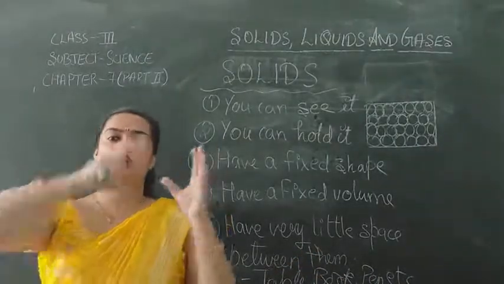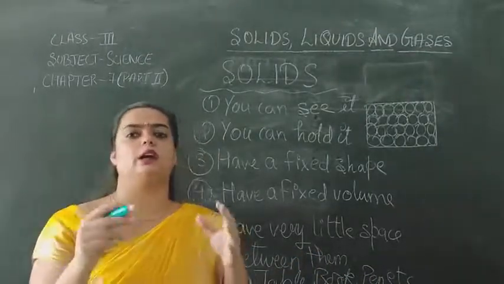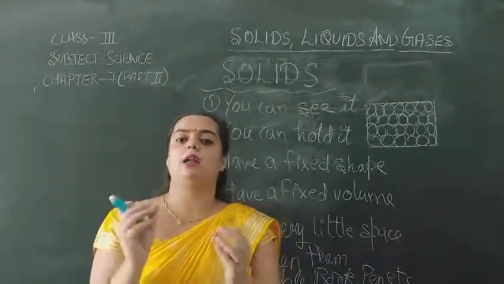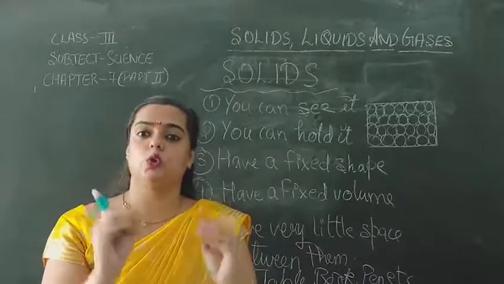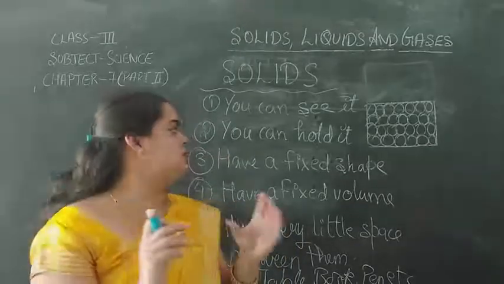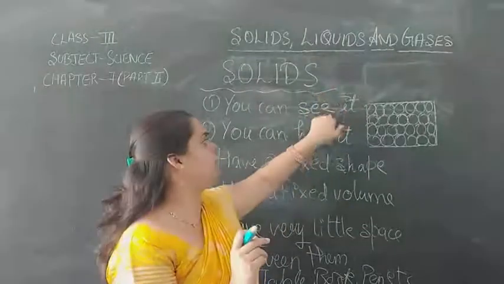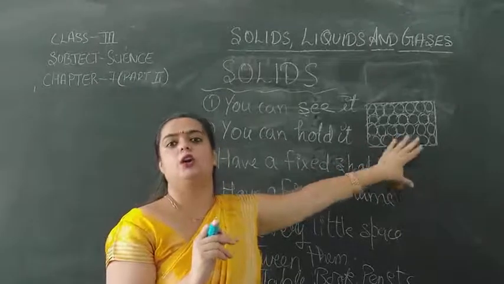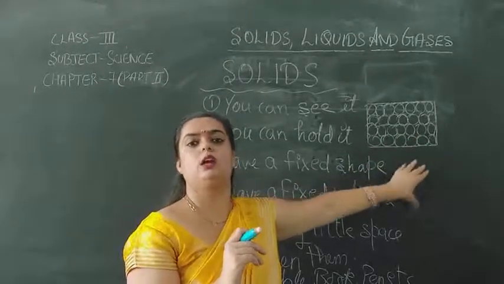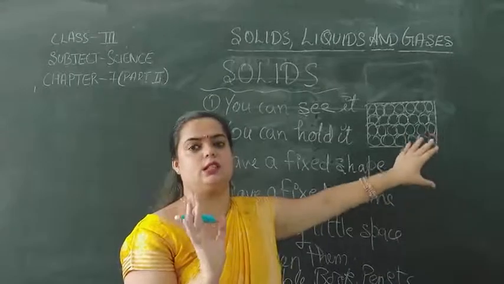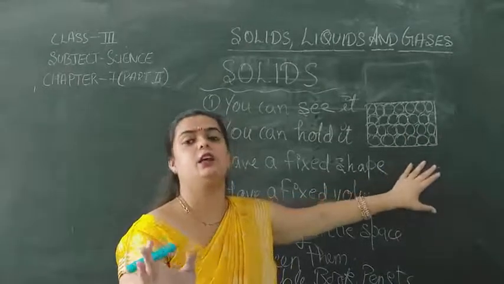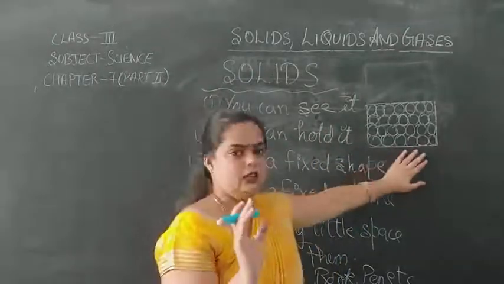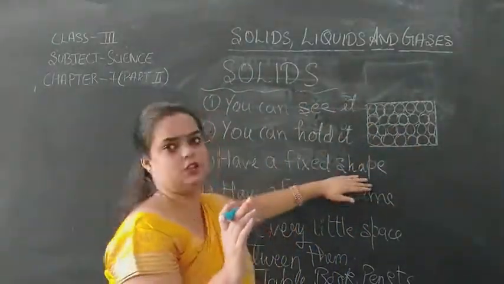That means the molecular arrangement of solid is that they are tightly packed, they are closely packed to each other. And because the molecules are closely packed to each other, or we can say they do not have space between them, this gives solids a fixed shape.